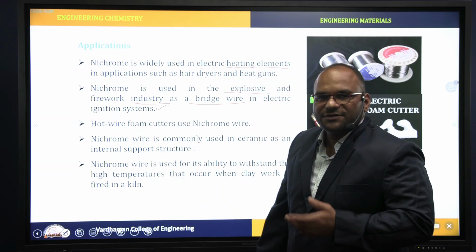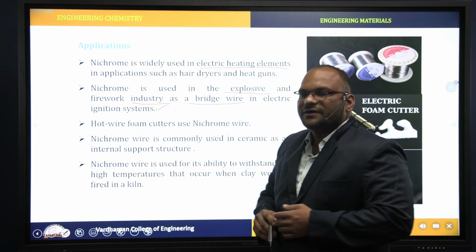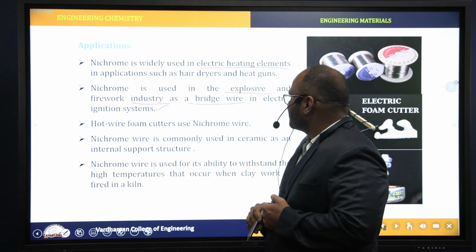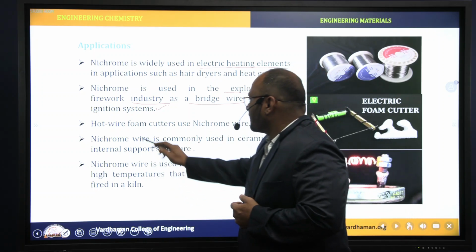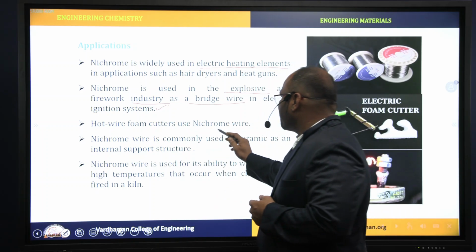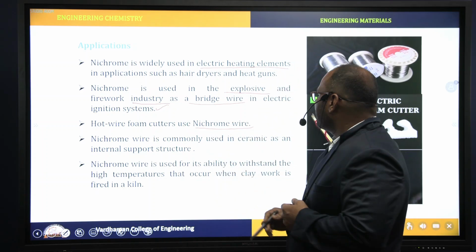Bridge wire is nothing but fuse wire. Hot wire foam cutters also use nichrome wire, right?